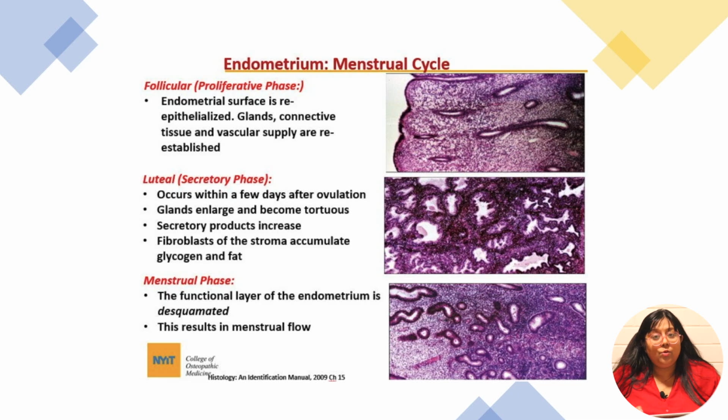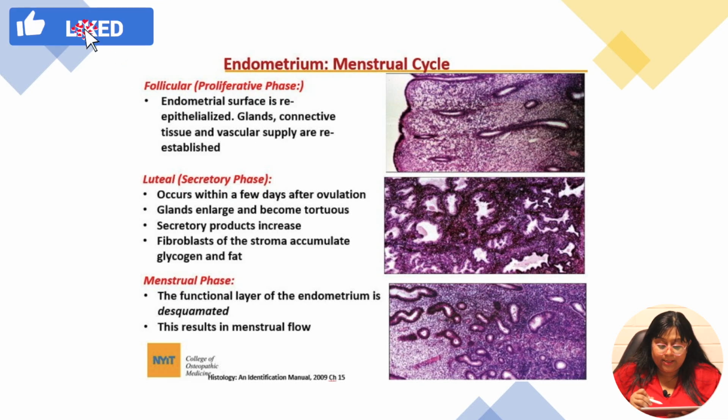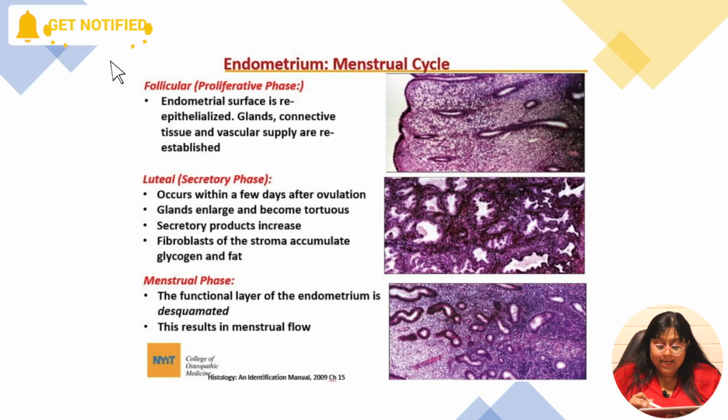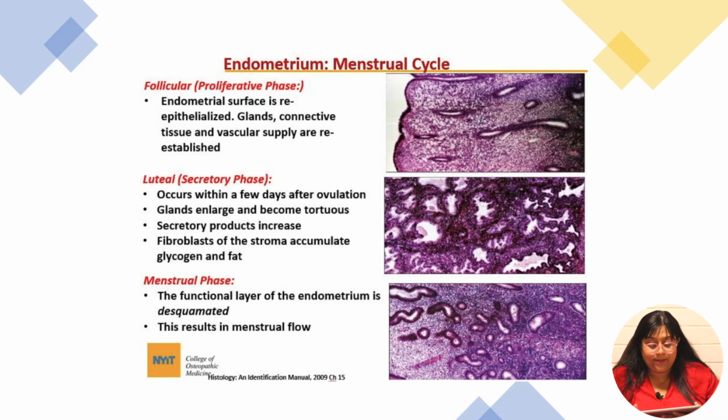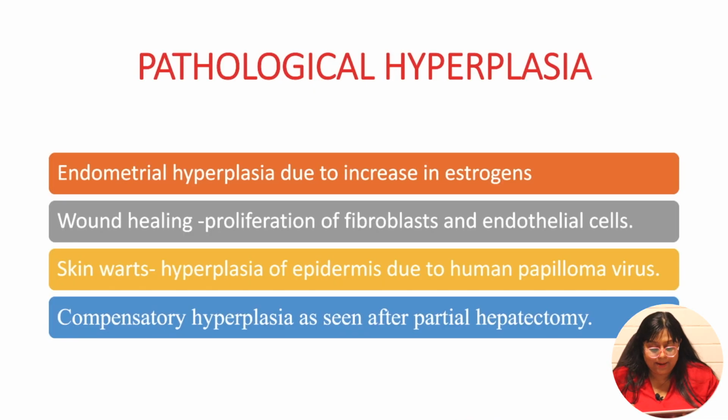As I have told you, during the menstrual cycle, after the menses, there is a proliferative phase where there is increase in the number of cells of endometrium. As you can appreciate here you can see there is increase in the number of cells, and this is proliferative phase of endometrium, which is after the menses. So these are three very good examples of physiological hyperplasia.